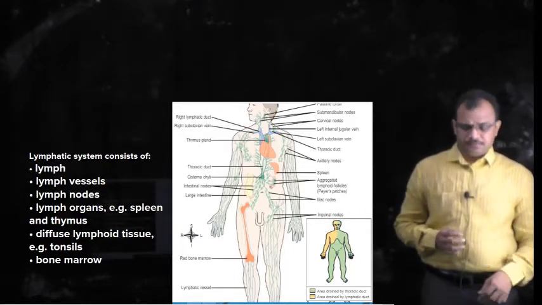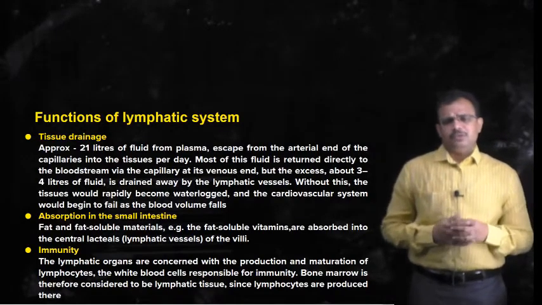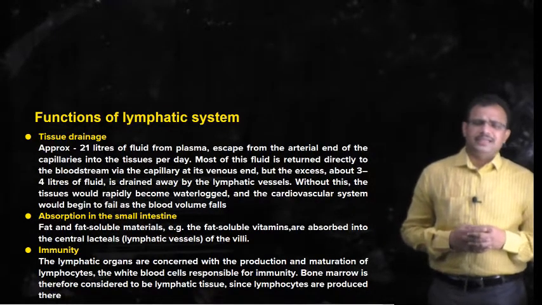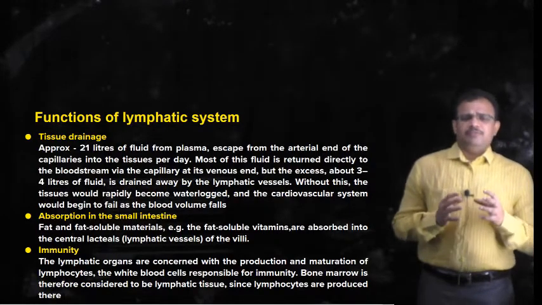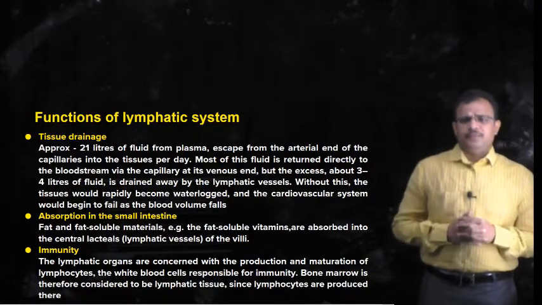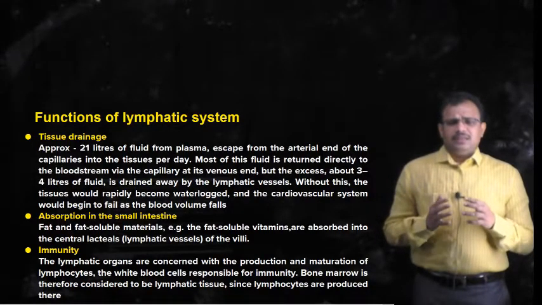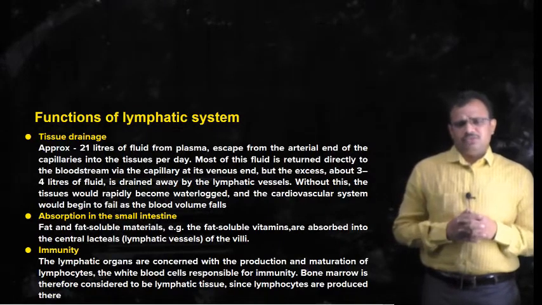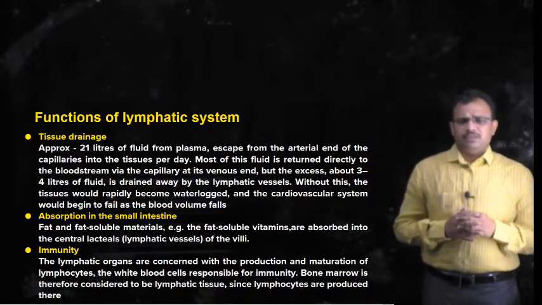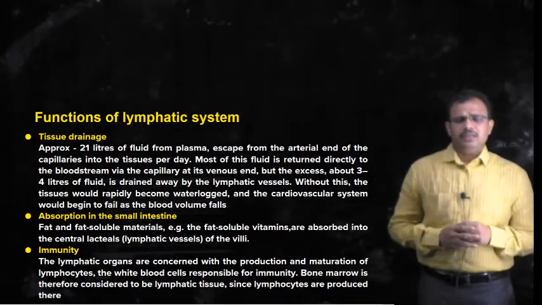So before going into detail about these individual components, first of all let us see the function of this lymphatic system as a whole. We have seen the lymphatic system has different functions, and we can categorize all of them into three main functions.